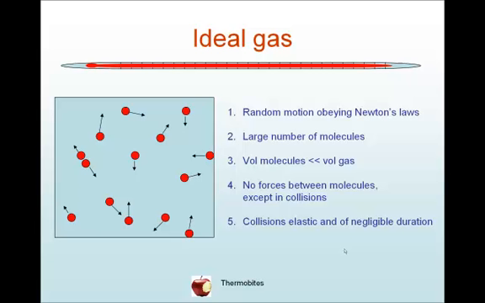So we're going to consider some volume of atmosphere and consider quantities of the constituents of the atmosphere inside that volume. And we're going to call the gas inside that volume an ideal gas if it meets these 5 criteria. The first is that the gas undergoes random motion obeying Newton's laws of motion. So you can calculate their motion using Newton's law, F equals ma, for example.